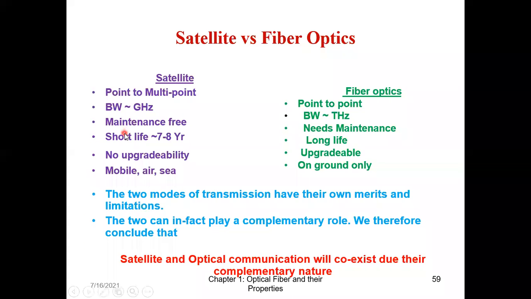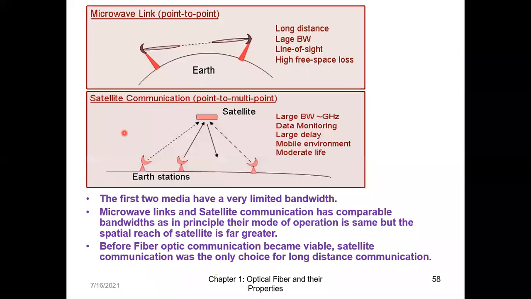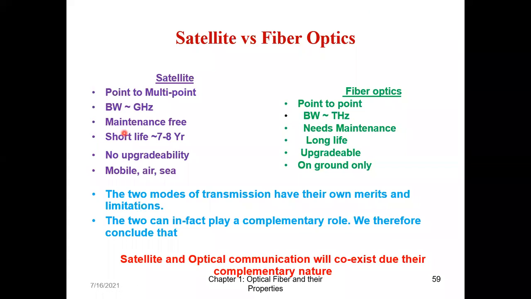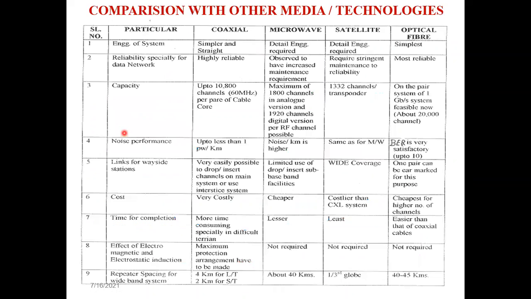All these points which I discussed over here were individual. Suppose a question comes for 10 marks, and a comparison is asked, so here is a table, and you can prepare this table. It is a comparison of all four: coaxial, microwave, satellite and optical fiber. Here are the parameters, and this is also sufficient for 10 marks. I will not be reading all these out, so you can read it.